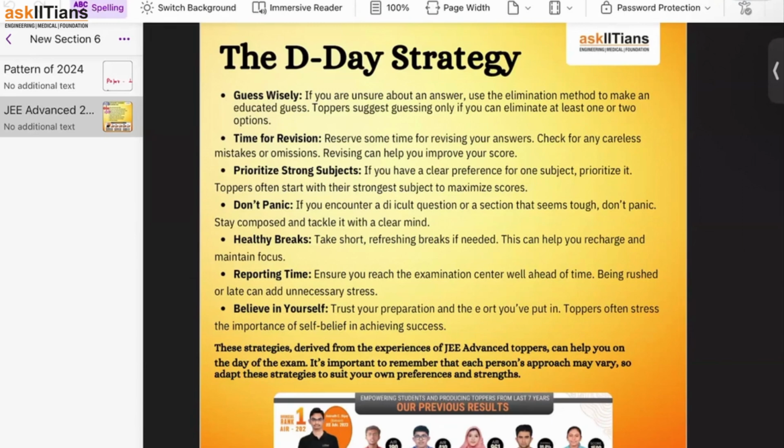Okay. Reporting time, obviously, this is a very important thing, guys, because most of you are outside India, right? And if you are writing the paper from Dubai, then you have to reach early at the center, because the paper timing in Dubai reporting time might be 5:30 in the morning. Okay, 6 o'clock in the morning. So you have to reach the center on time. And even if you are giving it from India, you have to reach on time. So ये arrangement बहुत जरूरी है.